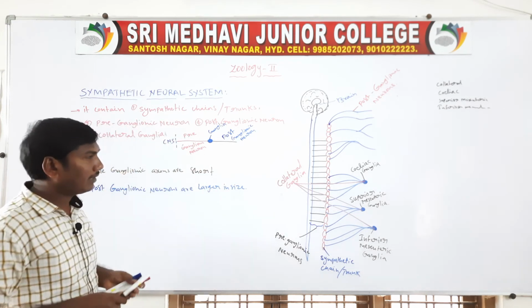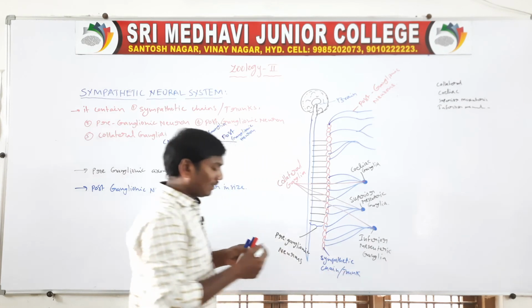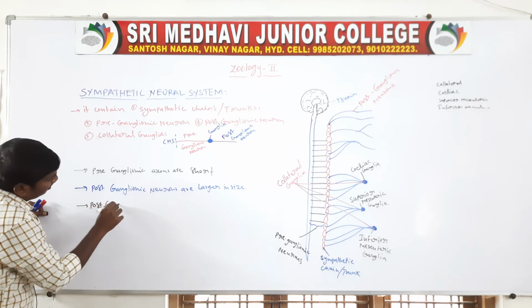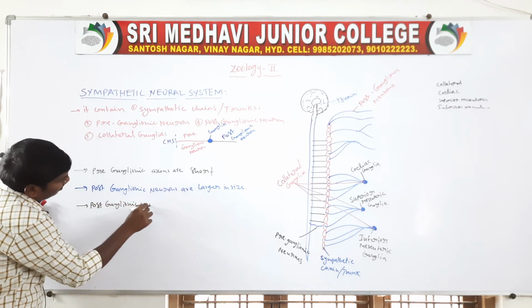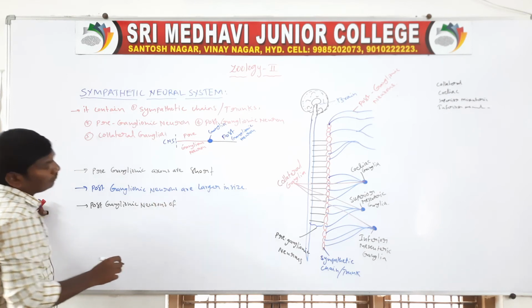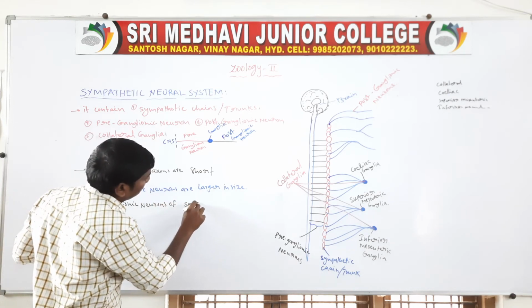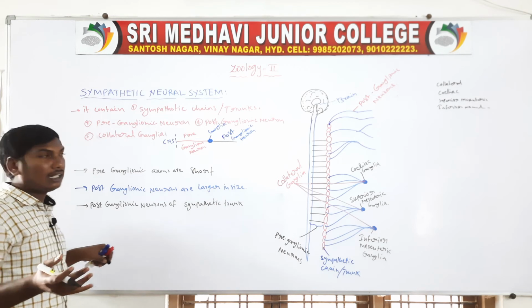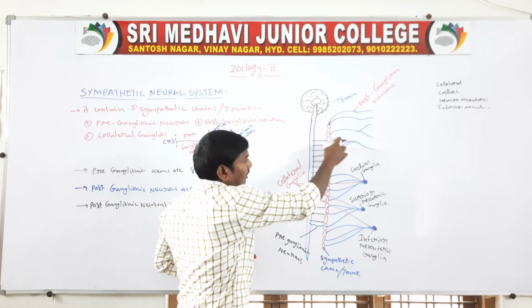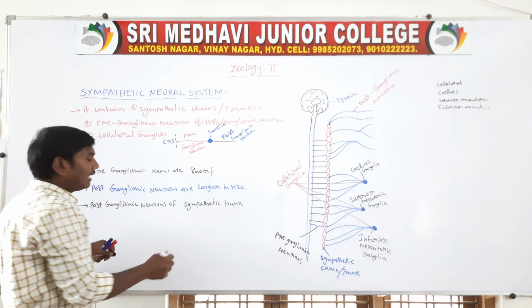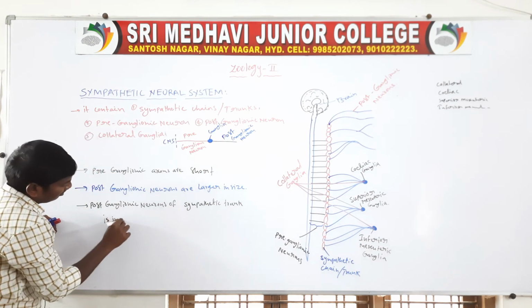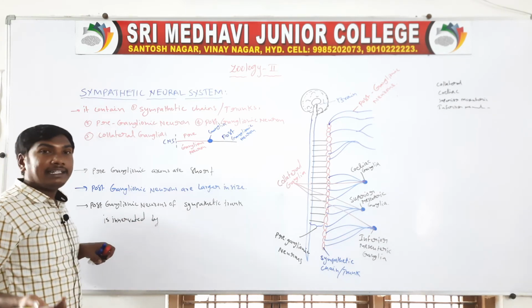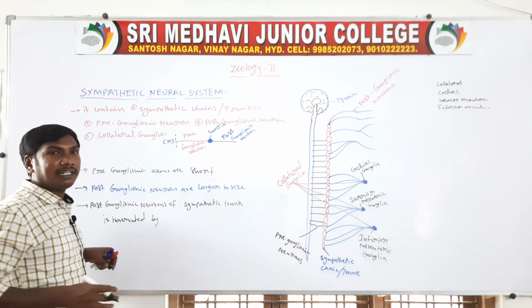Next, the postganglionic neurons of the sympathetic trunk are controlled by the anterior organs of the diaphragm.